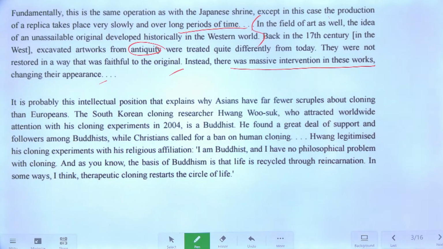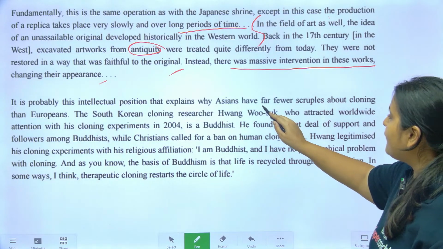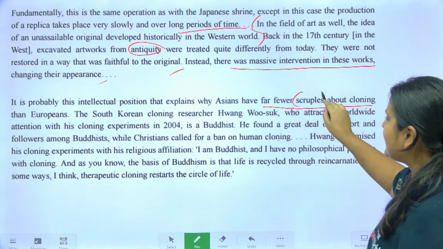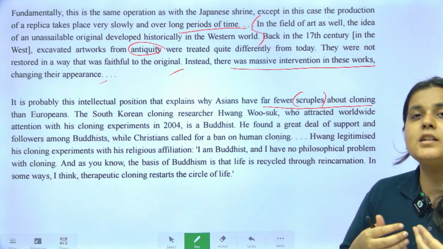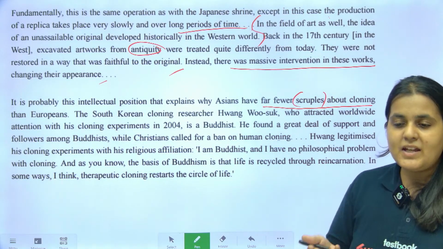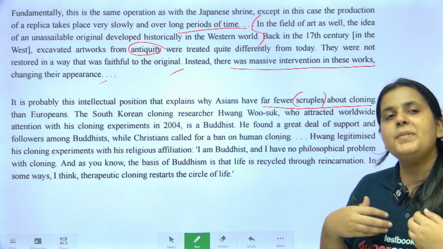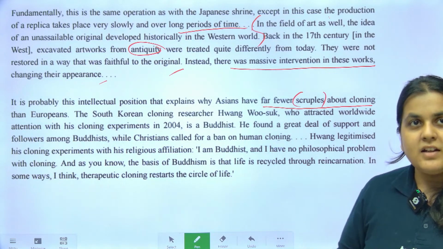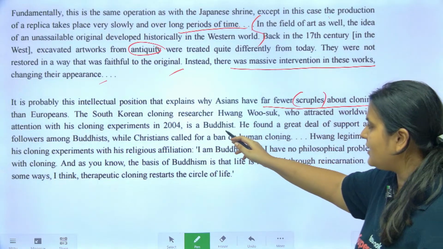It is probably this intellectual position that explains why Asians have far fewer scruples about cloning. Scruples basically matlab like hesitation. They say Asians are not hesitant about cloning क्योंकि उनको कॉपी अच्छा लगता है, वो कॉपी से संतुष्ट रहते हैं, उनके लिए कॉपी is the same value as the original. And what is cloning? Cloning is copy. So the South Korean cloning researcher who attracted worldwide attention is a Buddhist.